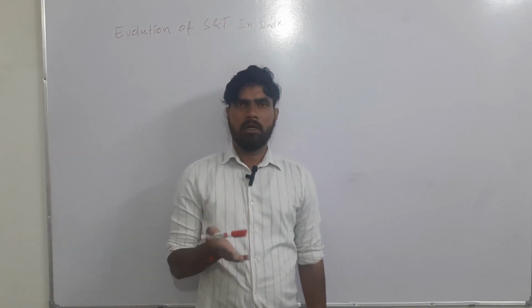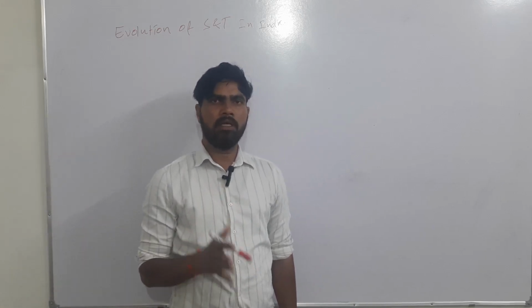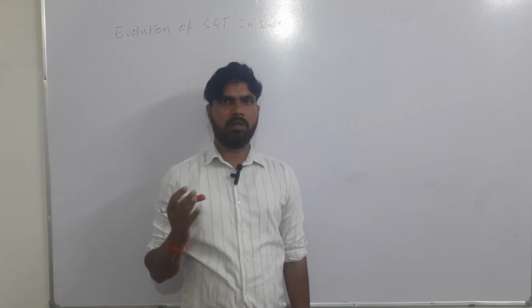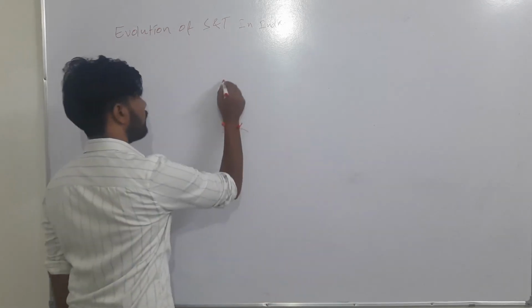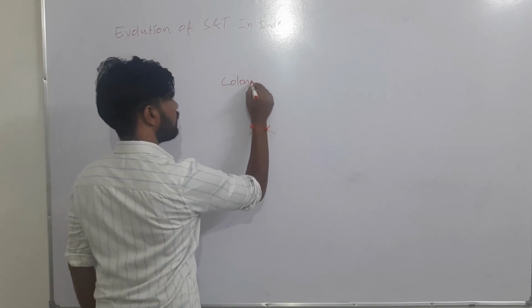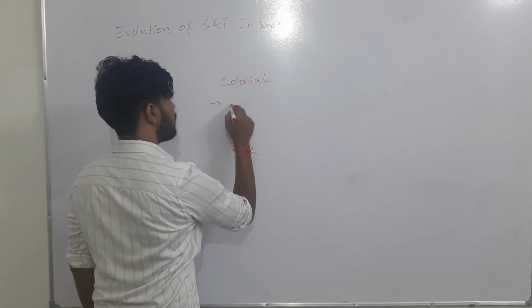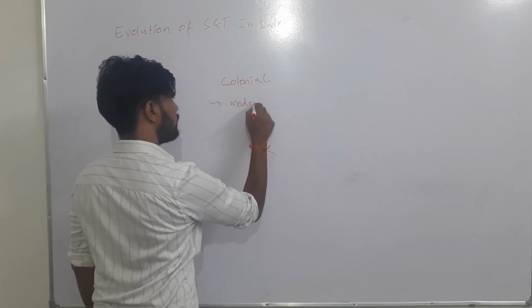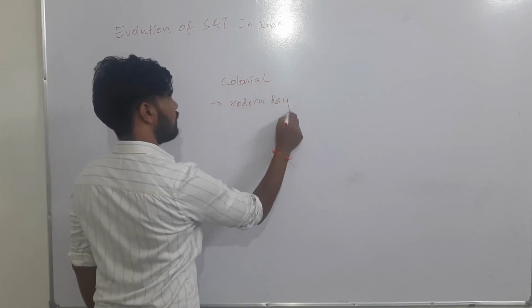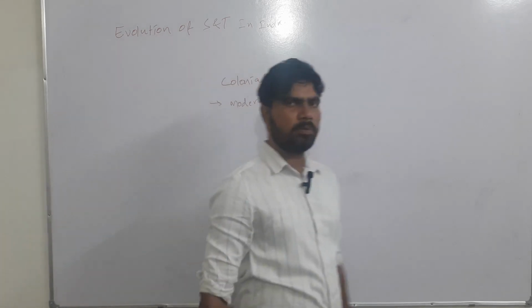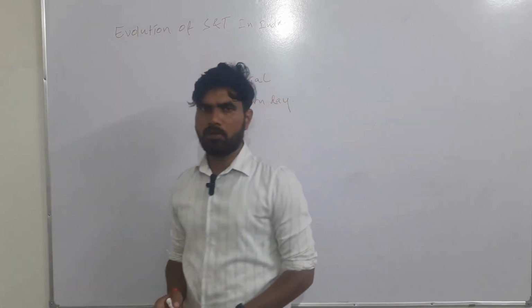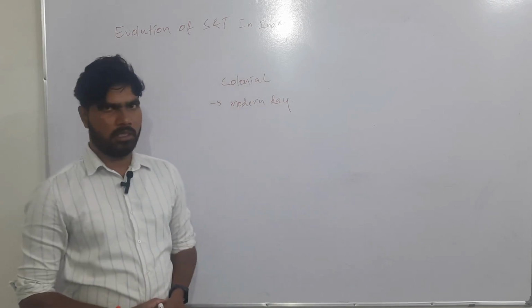Later we will see the modern period till independence, which we can call colonial India, and later the post independence period, the evolution of science and technology that occurred in our country.